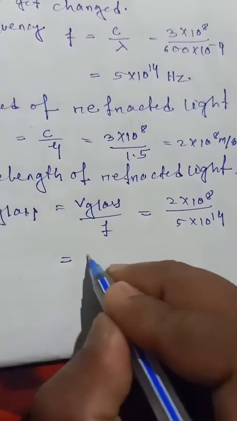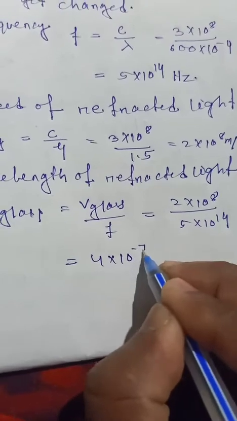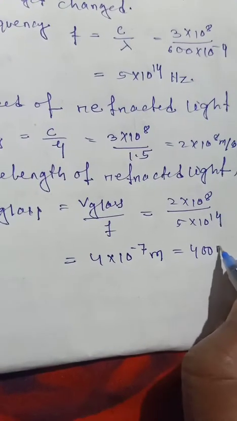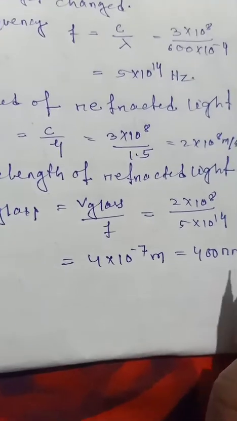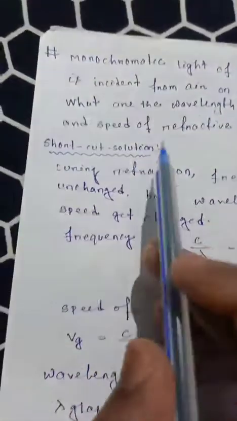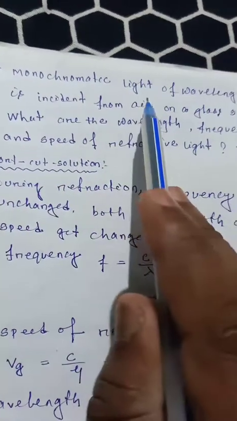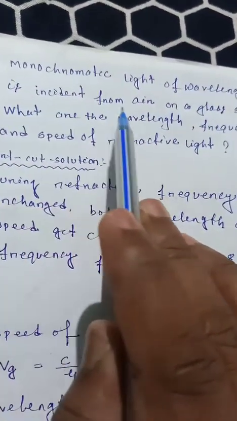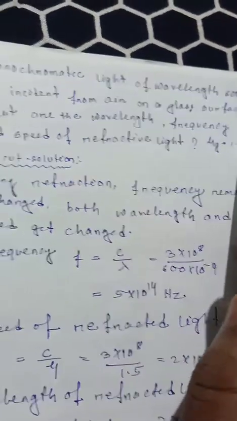So it's nothing but 4 into 10 to the power minus 7 meter, equal to 400 nanometer.